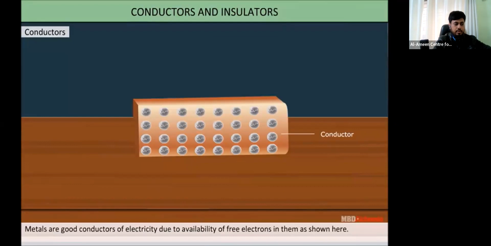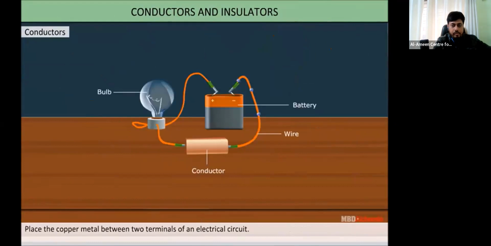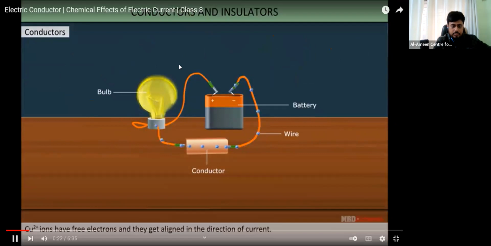Metals are good conductors of electricity due to available free electrons in it as shown here. Place the copper metal between two terminals of electric circuit. Cu ions have free electrons. First, this is a picture of a circuit. So in this picture of circuit, so you can see the battery is connected here, and the wire is connected. There is a conductor. So what is the reason behind conducting electricity?